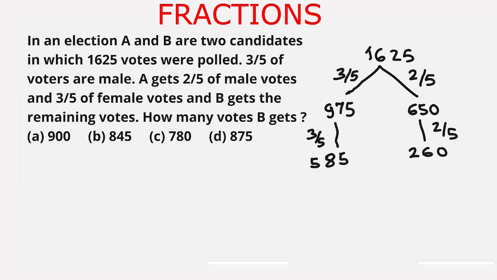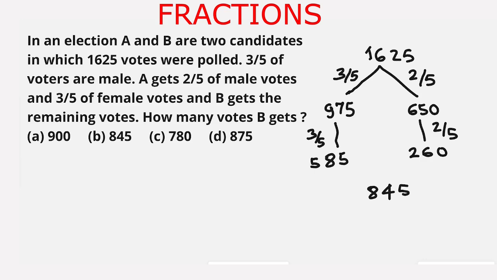So the number of votes which B gets is 585 plus 260. 5 plus 0 is 5. 8 plus 6 is 14. We write 4 and carry 1. 5 plus 1 is 6 plus 2 is 8. So 845 is the number of votes which B gets.